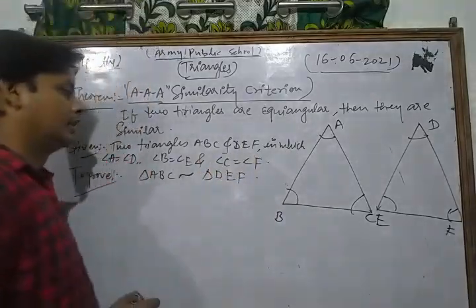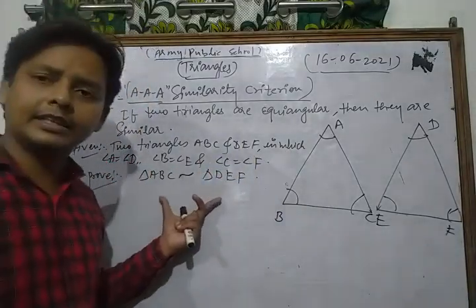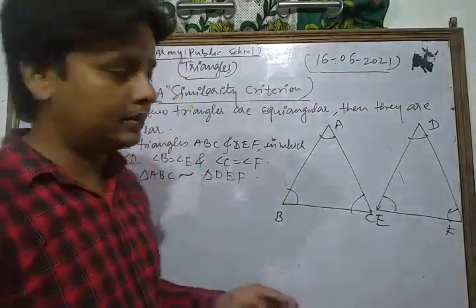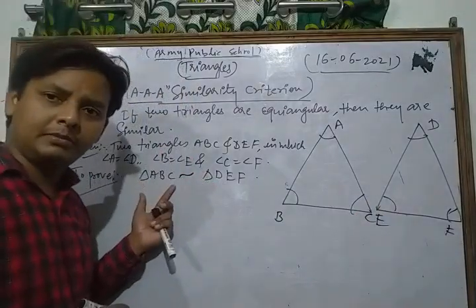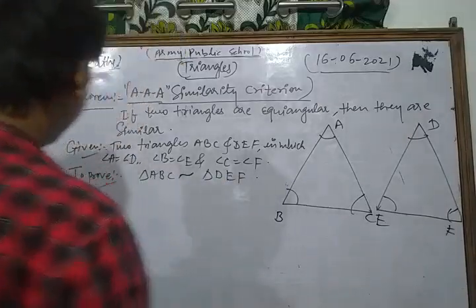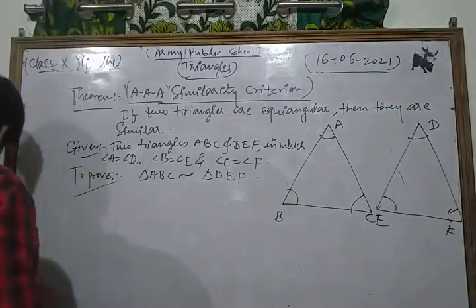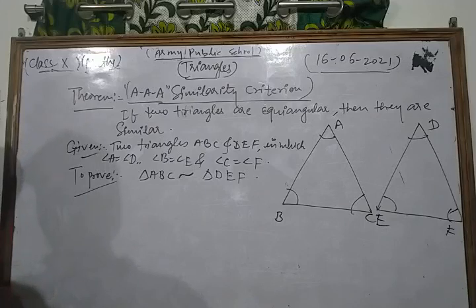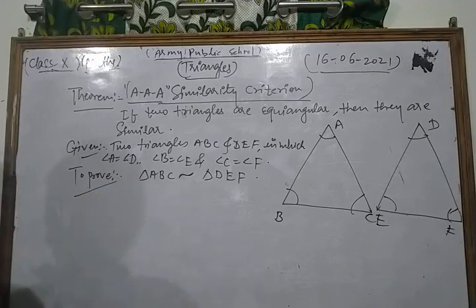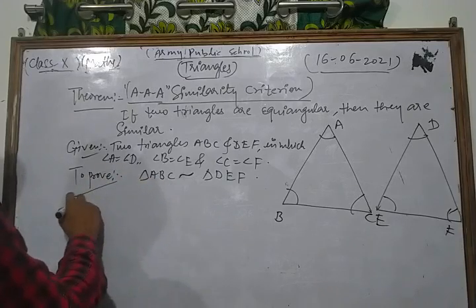Now look, no construction is required in this theorem, so we write the proof.